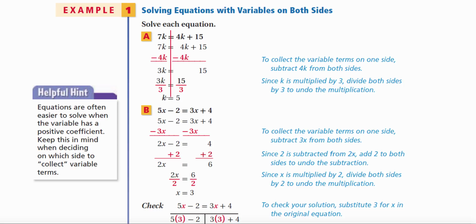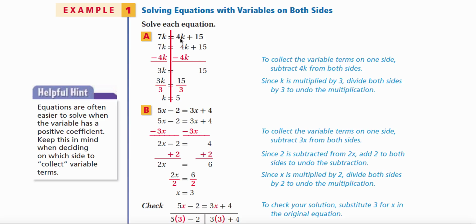The technique is to put a line straight down the middle through the equation, because what's going to become important for us to know is what is the left and what is the right. And sometimes for some students that line helps. So 7k is a term on the left. 4k plus 15 is a term on the right. And 7k and 4k are like terms. But there's a problem. They're separated on different sides. The only way to correctly collect them is to do the inverse of one of the terms to the other side. Actually, to both sides.